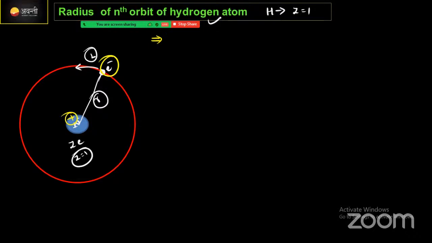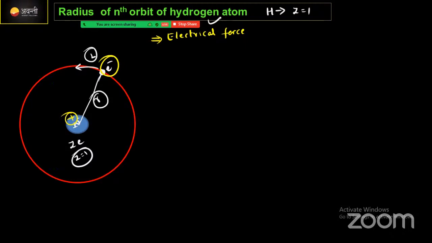That force we call an electrical force. Correct now? Electrical force, one force. This electrical force is responsible for the electron revolving around this nucleus.